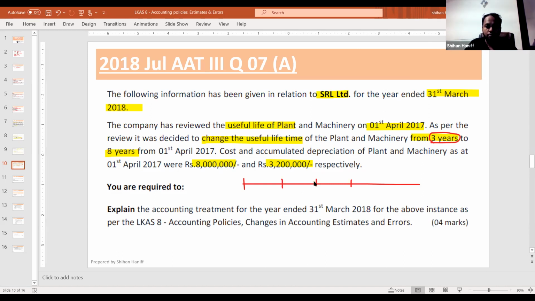So somehow they have used 1st of April 2017. The cost is 8,000 or 8 million. Accumulated depreciation is 3,200.